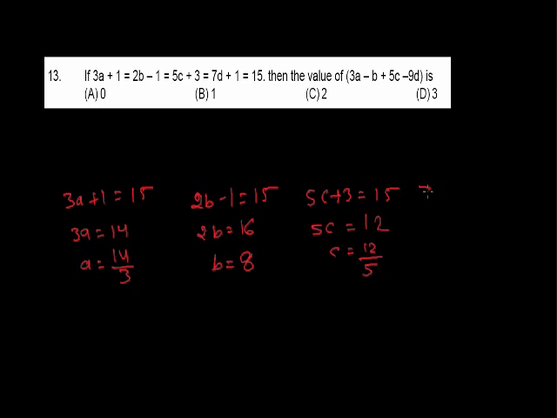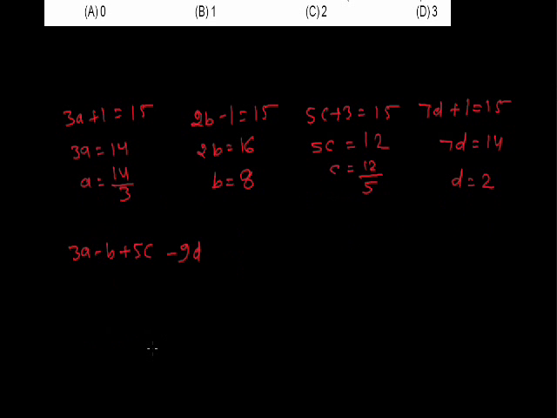Again by the fourth equation, 7d plus 1 equals to 15, means 7d equals to 14 and d will be equal to 2. Here we have found the values of a, b, c and d. Now we want to find the value of 3a minus b plus 5c minus 9d.